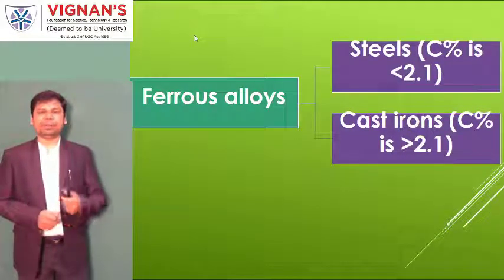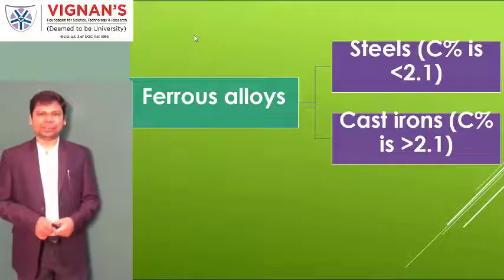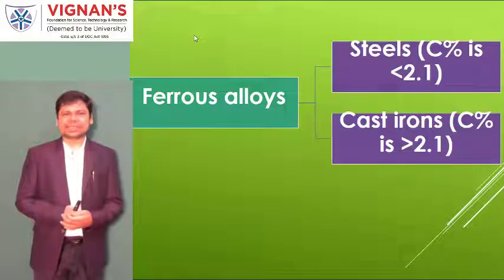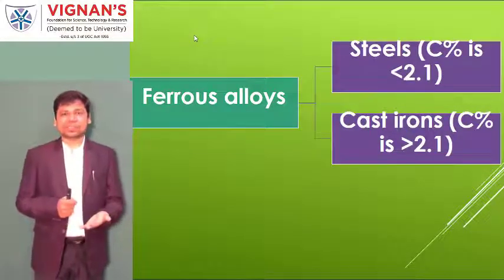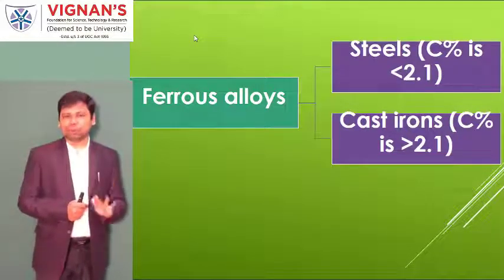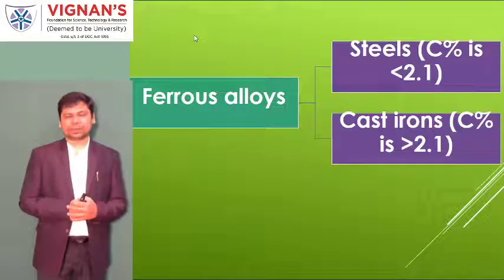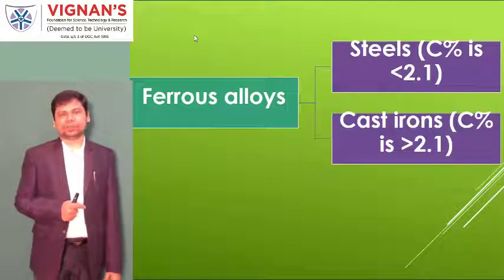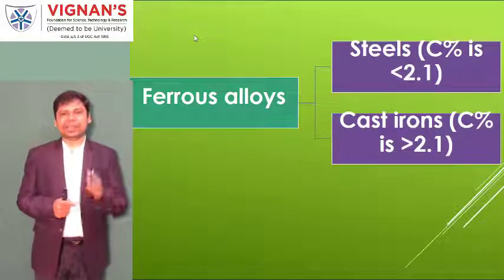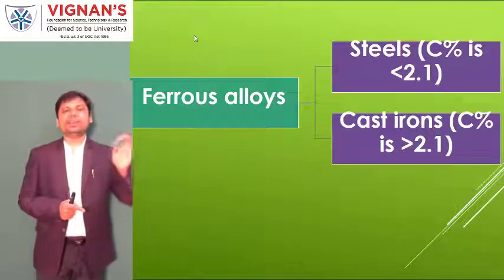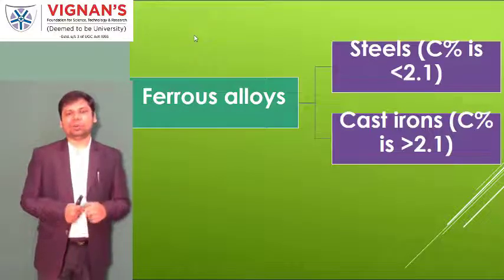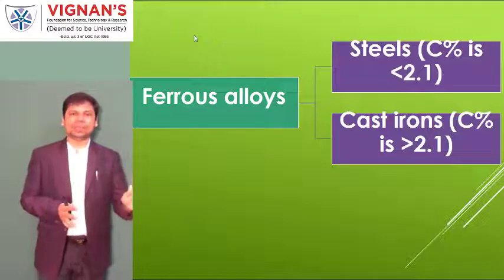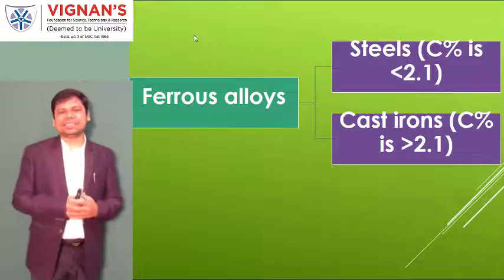For the steel, the major contribution is the iron I mentioned. Now we are talking about the ferrous materials. There are two types: steels and cast irons. In the steels, the carbon percentage is only up to 2.1 percent. The question will rise, what about the other 98 percent? The 96 to 98 percent is iron itself. Only 2 percent of carbon is mixed, and the product is called steel.